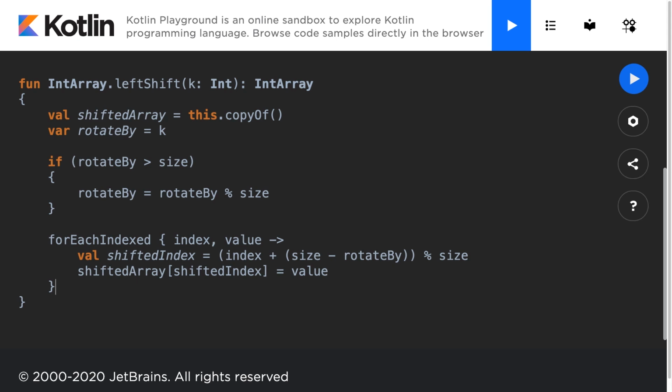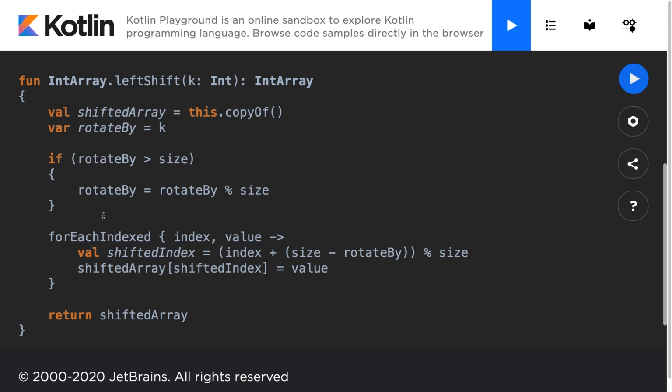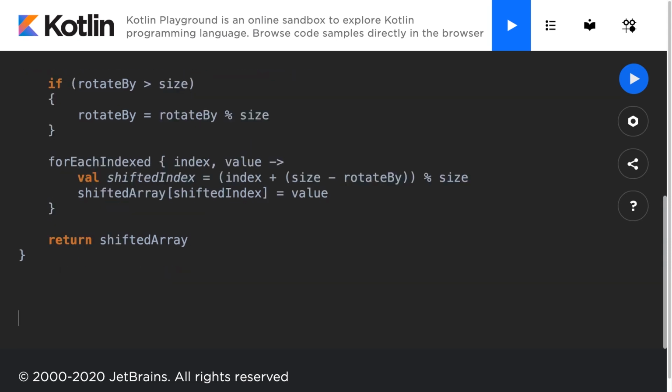After we have gone through each of the indices, we're going to return what the function requires, which is an integer array. This function requires an integer array, and we're returning the shifted array, just as the name suggests. And just like that, we have the entire functionality we need in order to left shift an array. Let's now test this by opening up a main function that will perform all our main functionality.